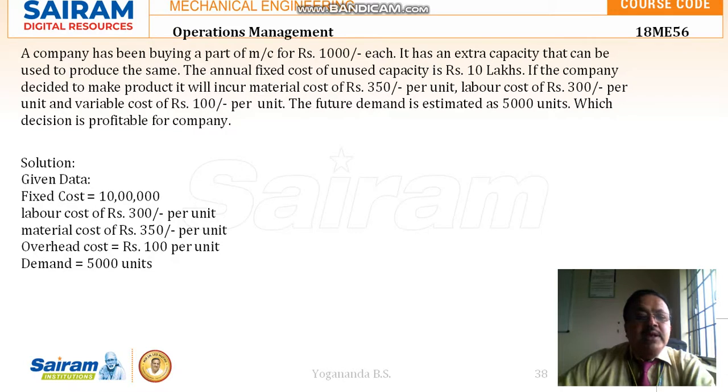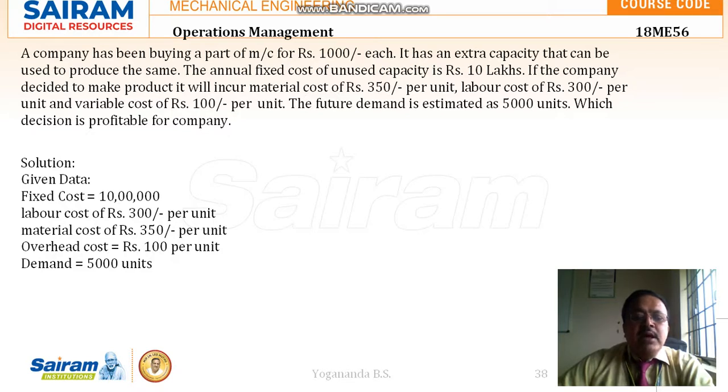If the company decides to make the product, it will incur material cost of 350 rupees per unit. Labor cost is 300 rupees per unit, and variable cost or the overhead cost, what we call it, is 100 rupees per unit.